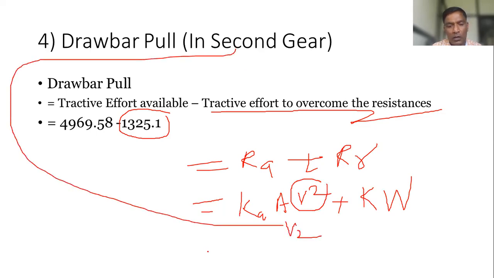V2. Now tell me the value for this. Somebody should calculate. Sachin, put values. 1325.1. Dipjyoti, check the calculations.